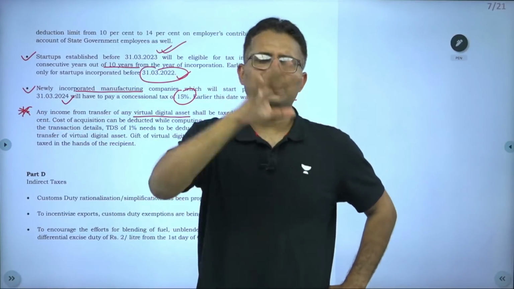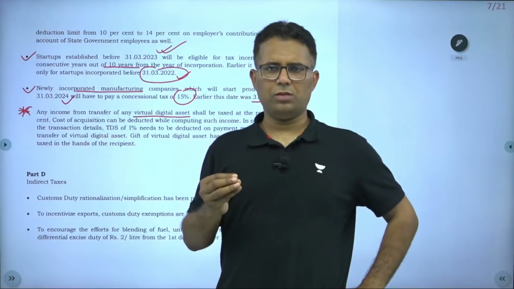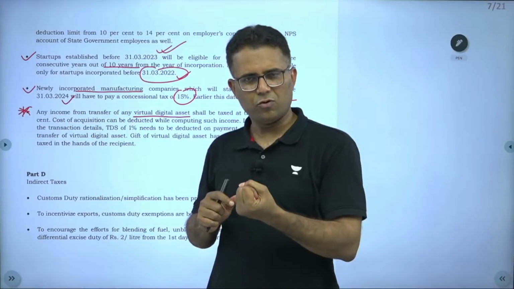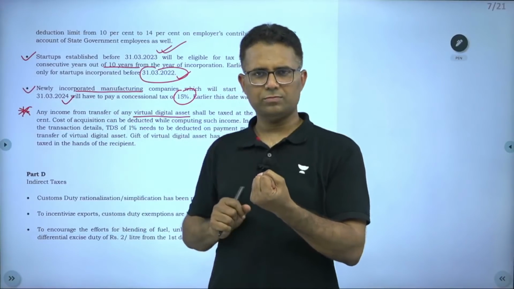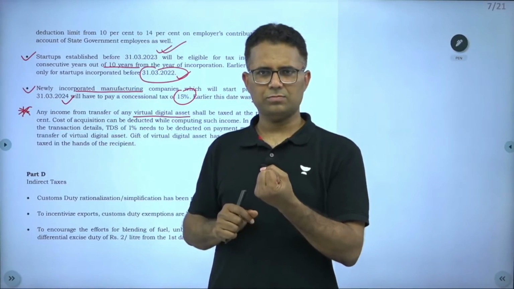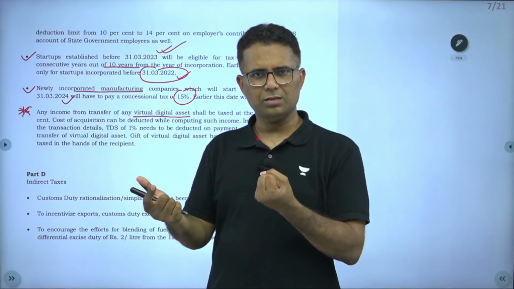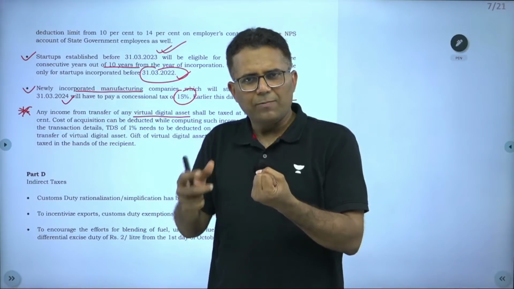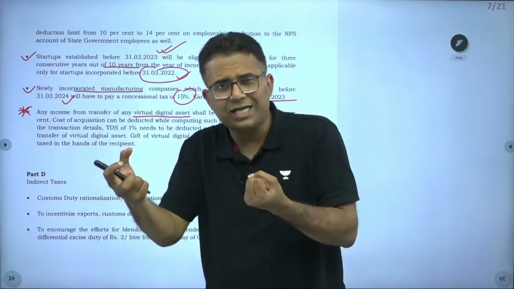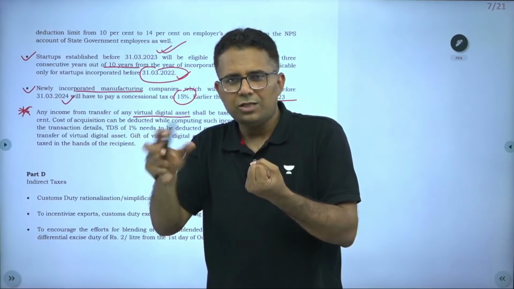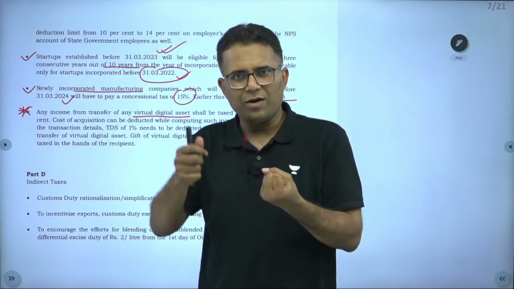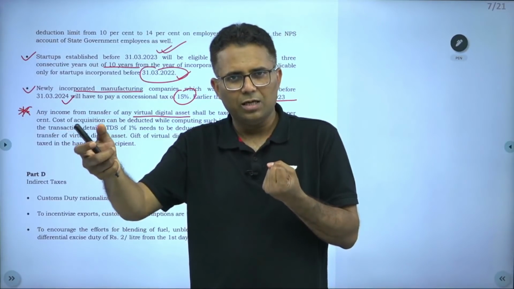In exactly the same way, a phone is an asset. I purchase a phone, I can pay in gold, I can pay in silver. Gold and silver are assets. And I can pay in cryptocurrencies. But cryptocurrency is again a virtual asset. It's not a currency.